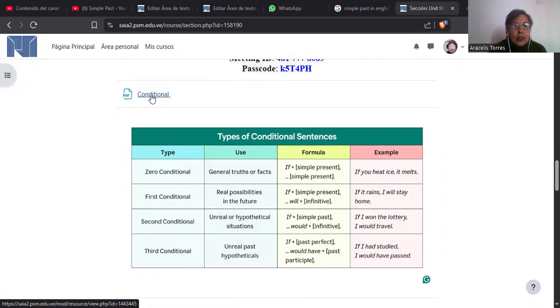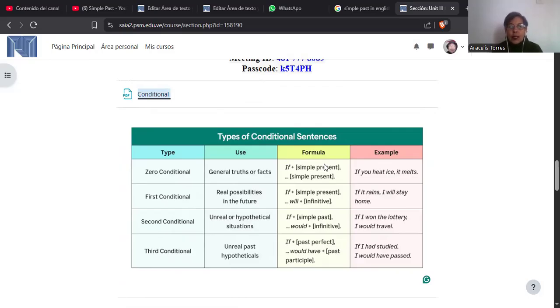Here, can you see it? It says what conditionals are, so you can learn it. Here it says there are some sentences that have two parts, the main clause and the secondary clause. And we can explain at any time that you want, okay? And the zero conditional is simple present in the main clause, and the second clause is also simple present.